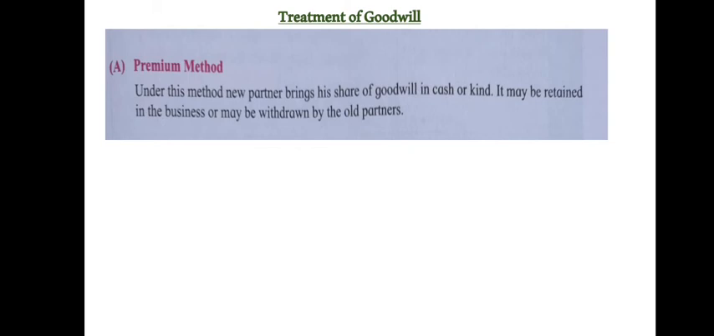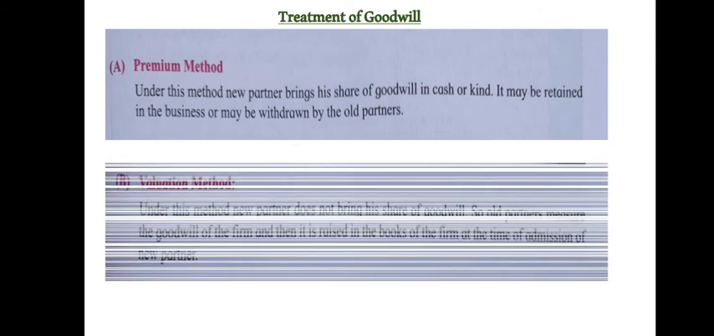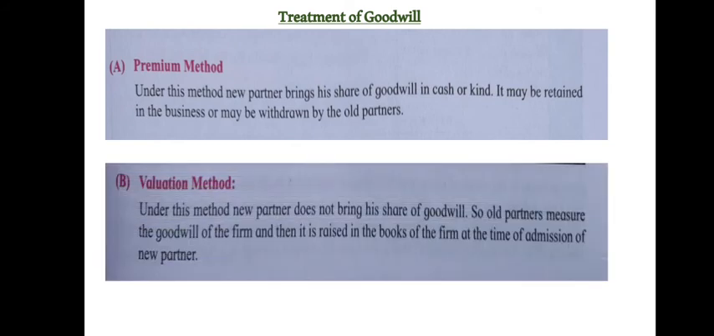So, the treatment of goodwill can be done in two methods. First is premium method. Under this method, the new partner brings his share of goodwill in cash or kind. It may be retained in the business or withdrawn by the old partners. And the second method is valuation method. Under this method, the new partner does not bring his share of goodwill. Therefore, the old partners measure the goodwill of the firm and it is raised in the books of the firm at the time of admission of the new partner.